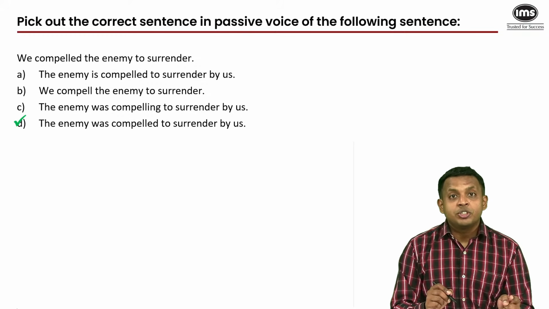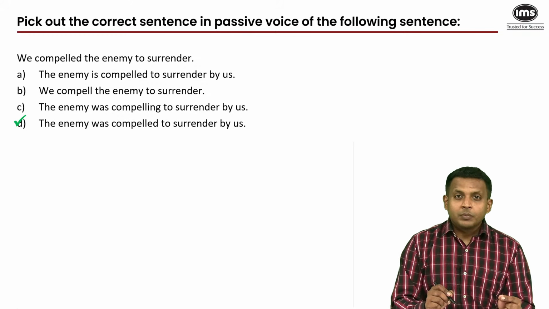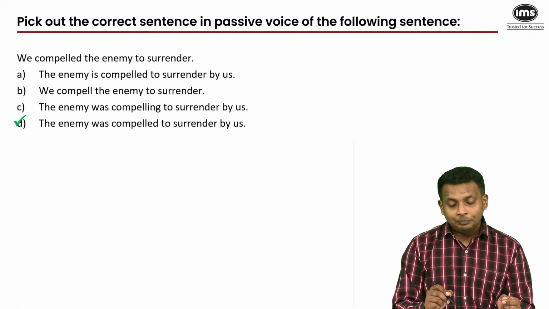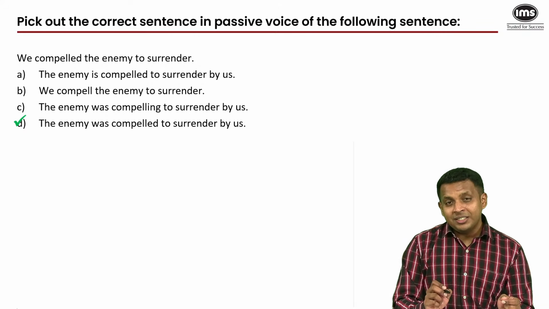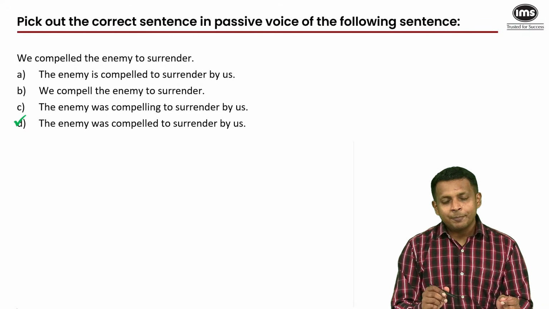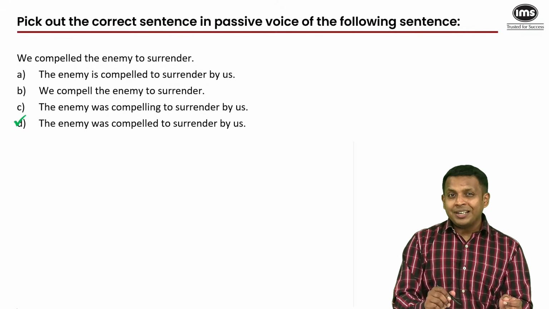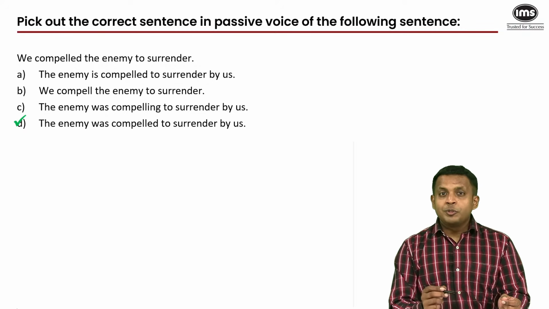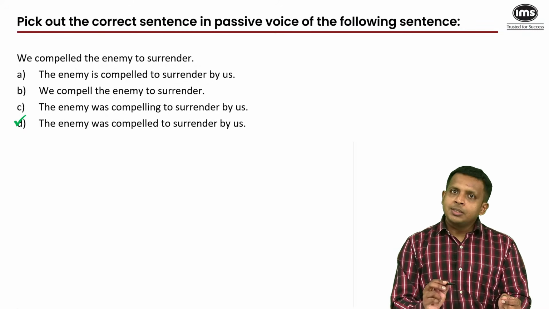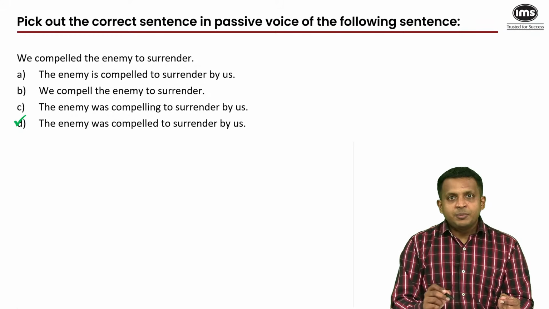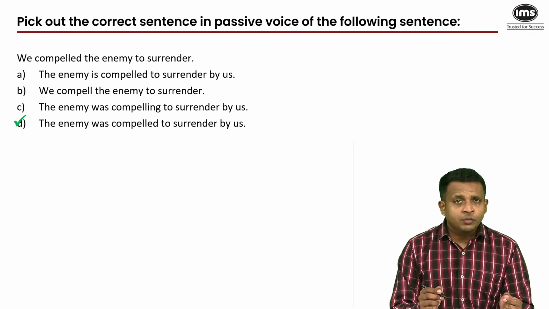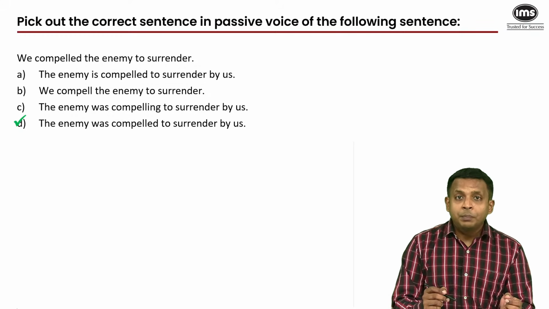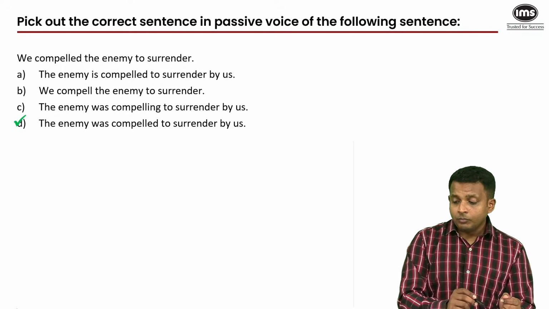The tense must not change, and the rule is the verb to be in the same tense followed by the past participle of the main verb. And of course, there has to be by, the preposition by in the passive voice, followed by what is known as the agent. The subject from the active voice becomes the agent in the passive voice, and the object from the active voice becomes the subject in the passive voice, because irrespective of the voice, the sentence must have a subject and a verb. That's the basic requirement of a complete sentence in the English language.